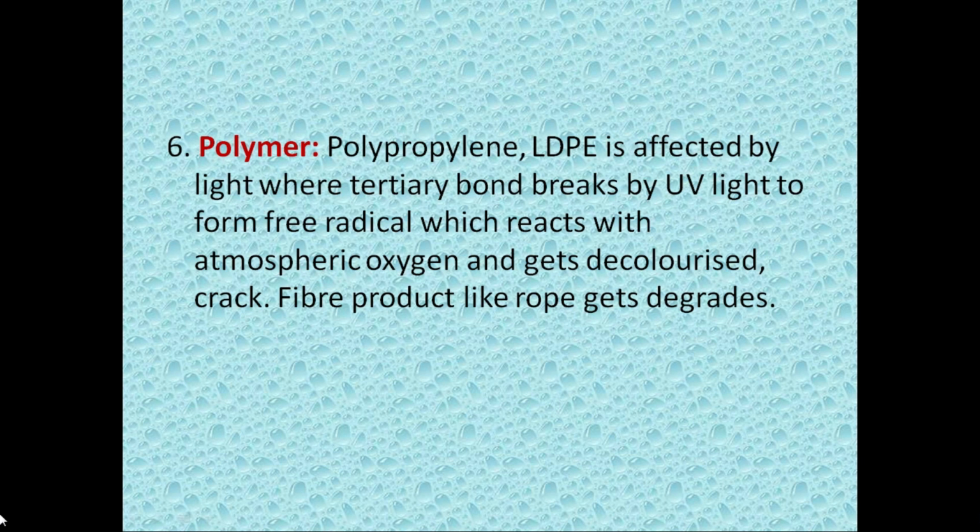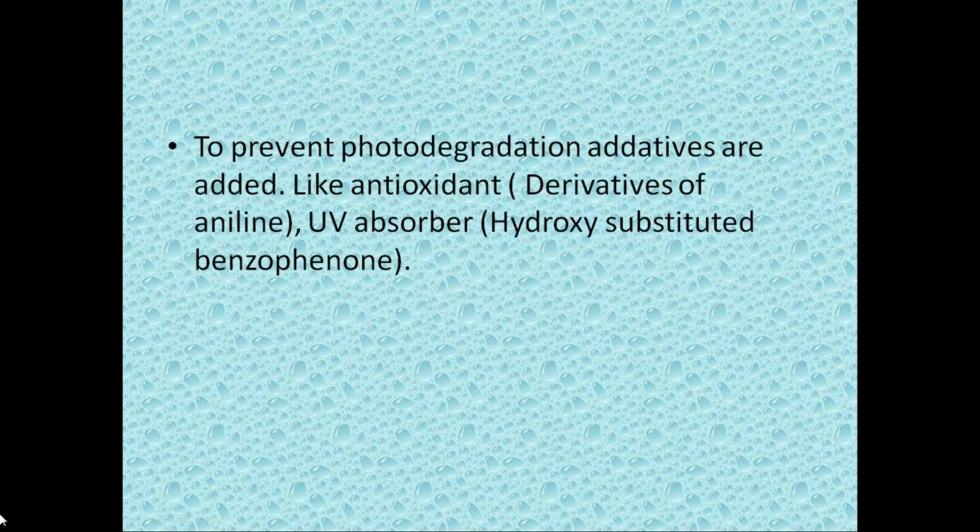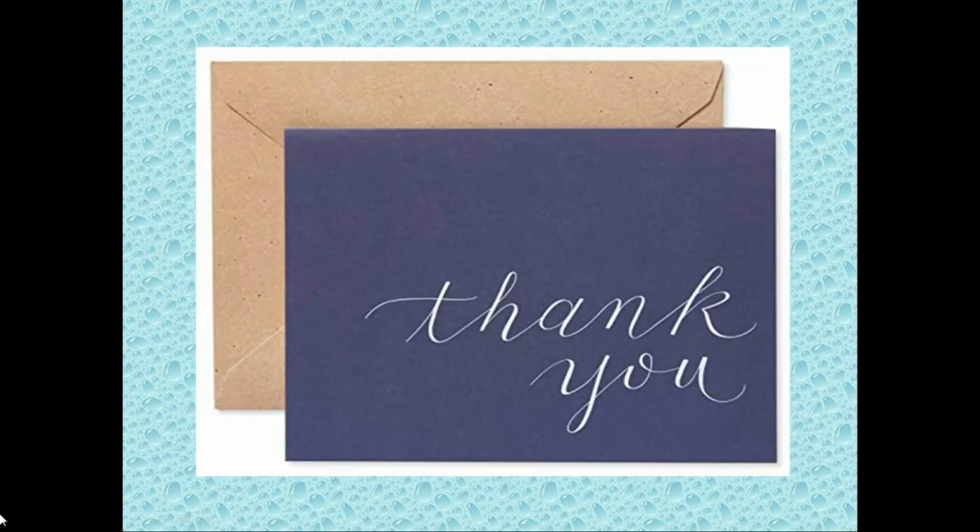Nylon fiber is another example. You might have observed as the days pass that a nylon fiber rope will also get degraded and lose its tensile strength. If we want to prevent this photodegradation, we add additive materials like antioxidants, which are made from derivatives of aniline, or UV absorbers like hydroxy substituted benzophenone. Thank you.